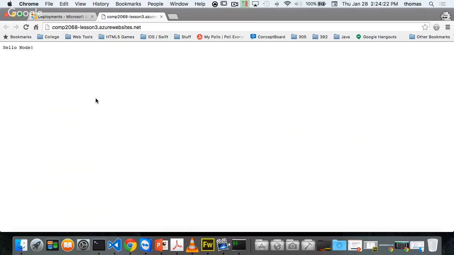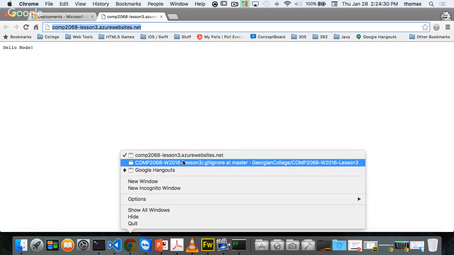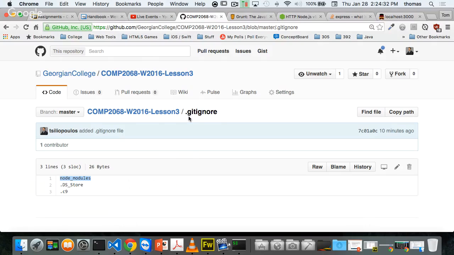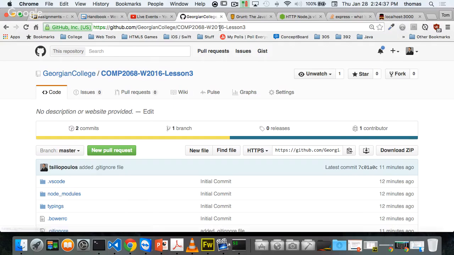Okay, so that's the step. If you're going to do Azure, you're pretty much done. You just need this link, and I need my link on GitHub, which is this link. If I have this link, which is actually right here, and the link from Azure, you upload those to Blackboard, and your lab 2 is done for 2%. If you've just done what I just did, you're good to go.